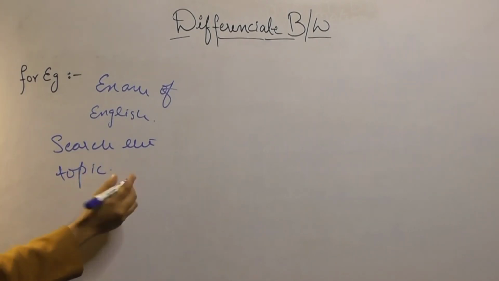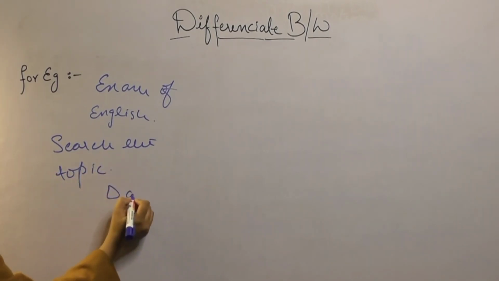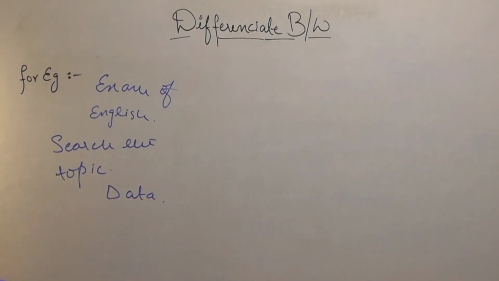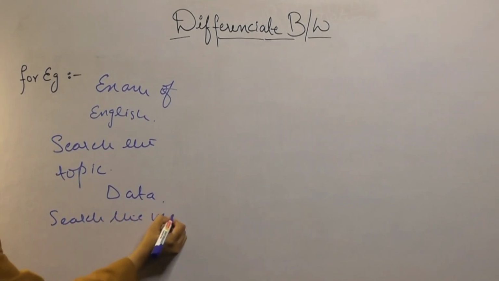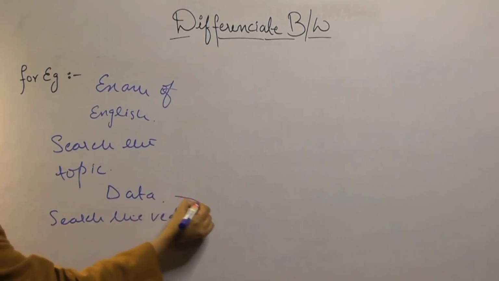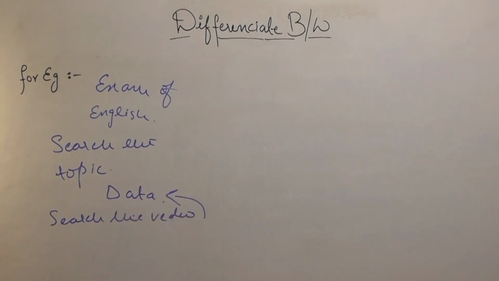So when you search the topic, the videos you find are your data, right? On the other hand, after getting the data, after getting your videos, I will understand the topic and learn from those videos.